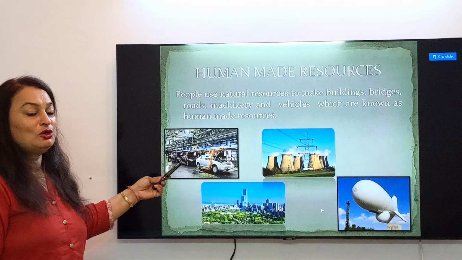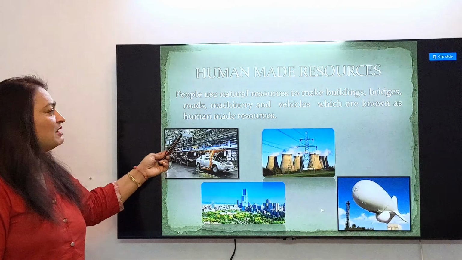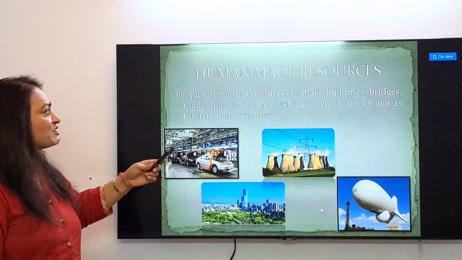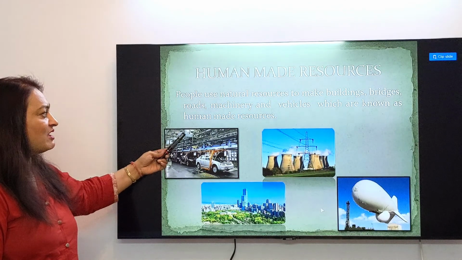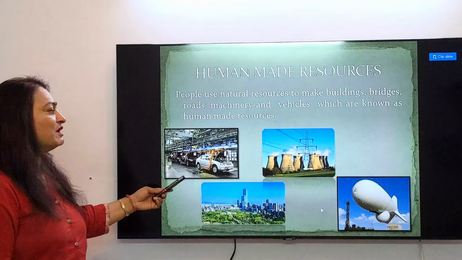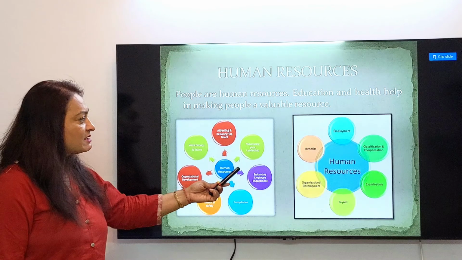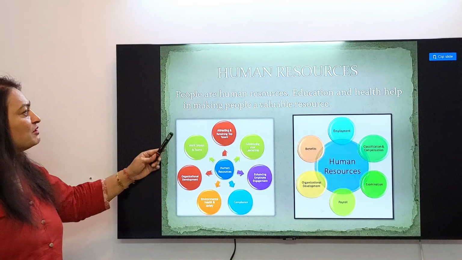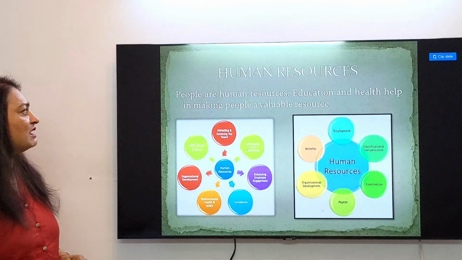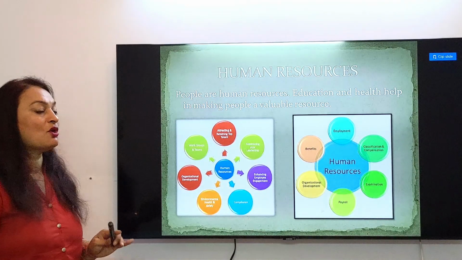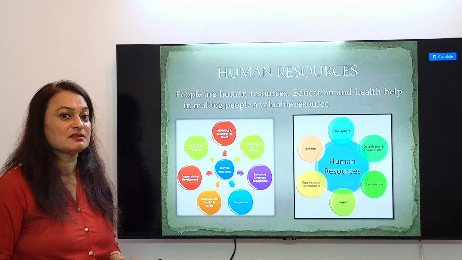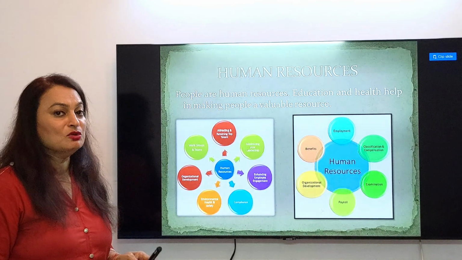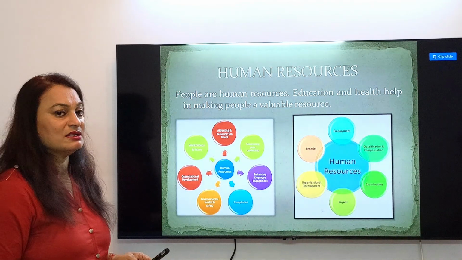And it is very clear, human-made resource. People use natural resources to make buildings, bridges, roads, machineries, vehicles, which are known as human-made resource. So our car, telephone, everything is human-made resource. Now human resource, people are human resource. Education helps in making people a valuable resource. All the skill, knowledge, brains, these all are the human resource. Without that, nothing is possible.